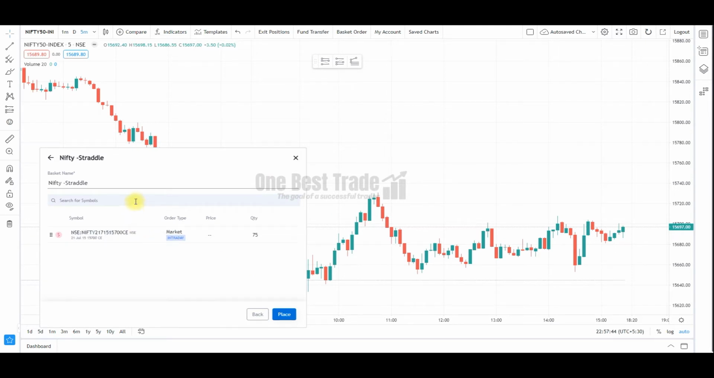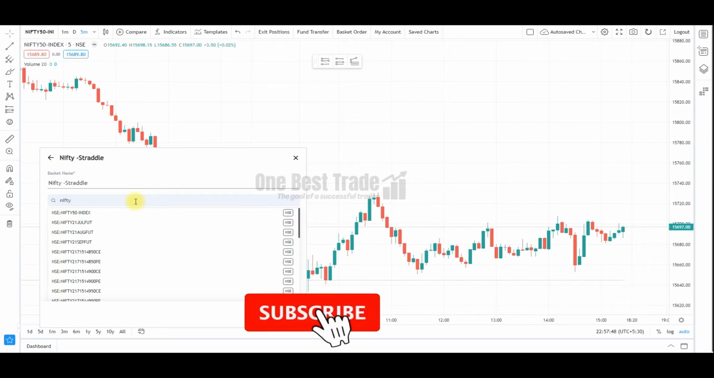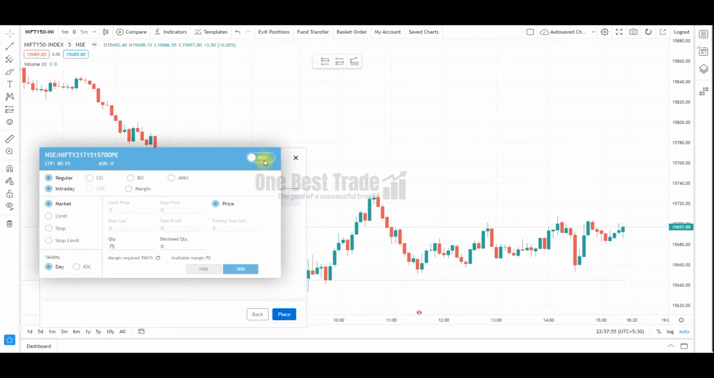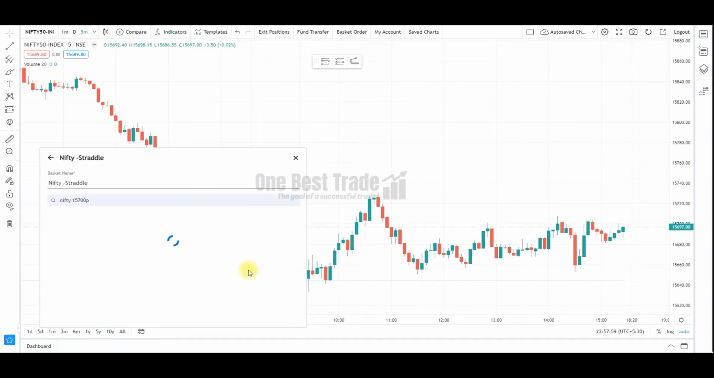Again we need to add one more leg, so we select Nifty 15,700 PE. Since we are a seller, make it sell and press the add button. So now our basket is ready. Just go and place it.